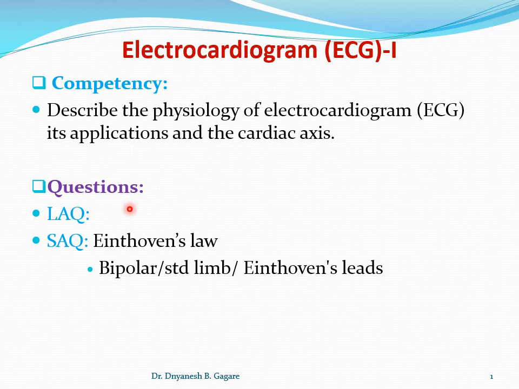So under this we'll see what are the electrical activities occurring in the heart, how impulse is spread over the heart, then what is depolarization, repolarization, what is a vector, that is a resultant vector, what is the concept of heart as a dipole. Okay, then how the ECG is recorded, that is the procedure of recording of ECG under various leads, how the electrodes are used, that will be studied under the physiological basis of electrocardiogram.